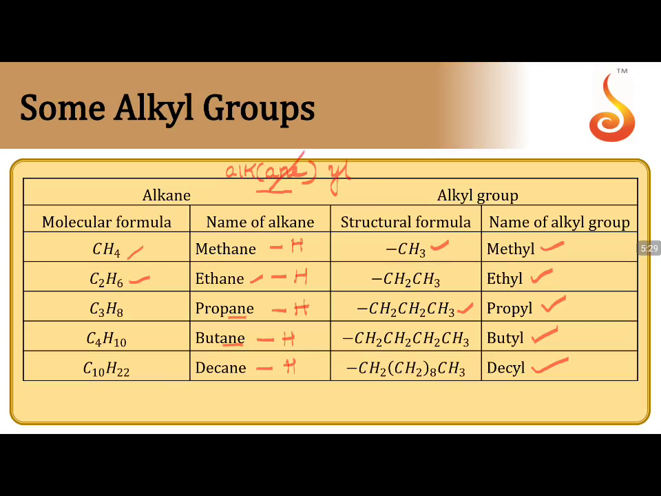So the conclusion: if you have a hydrocarbon of formula CnH2n+2, it is termed an alkane, and all hydrogens are present in the molecule. But if you remove one hydrogen, so there is one hydrogen less in the formula of the carbon chain, then that is named an alkyl group. Here we have some common, repeated alkyl groups which we get in the examinations: methyl, ethyl, propyl, butyl, decyl.